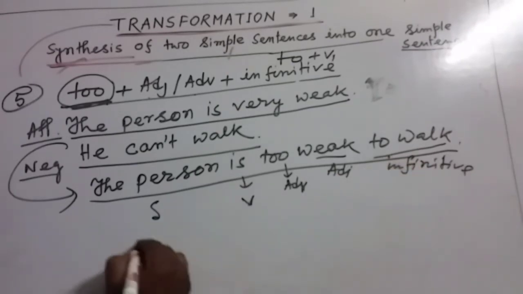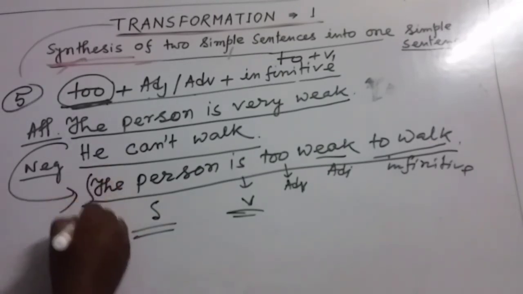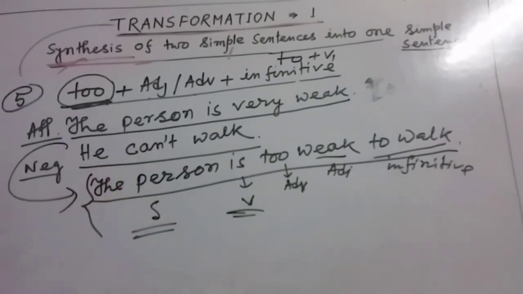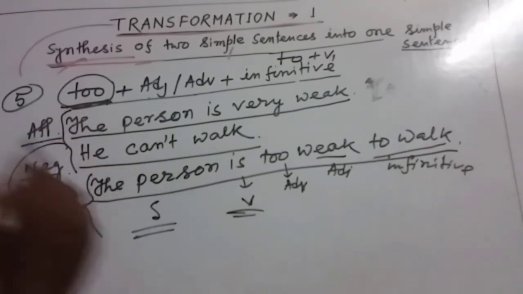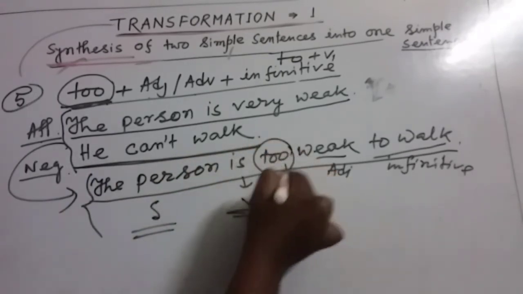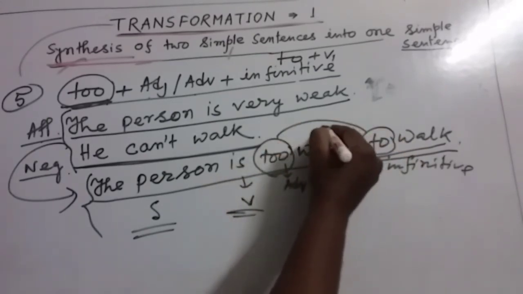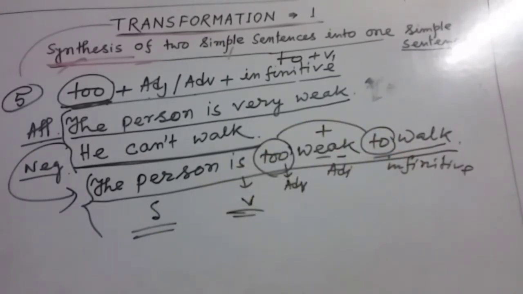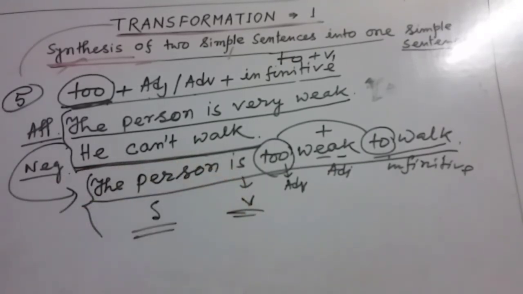So in this sentence you can see there is only one subject and one verb. So we can call it a simple sentence. This is the most important structure. Only we have to be careful about this: the first one is affirmative, the second one is negative. Whenever there is a negative sentence, at that time we can use too plus to. This structure only is used in this sense. One part is negative. My dear friends, I think you can understand this situation.